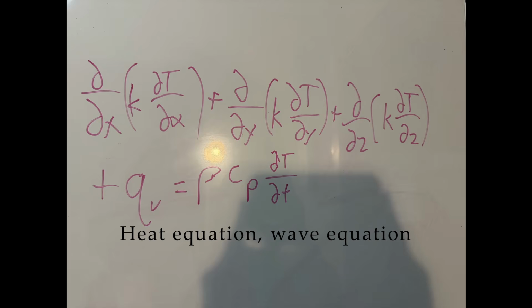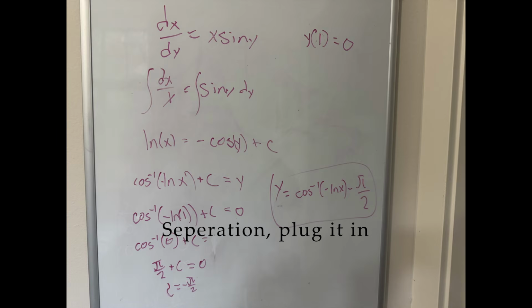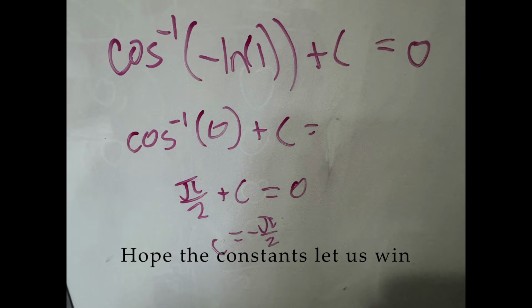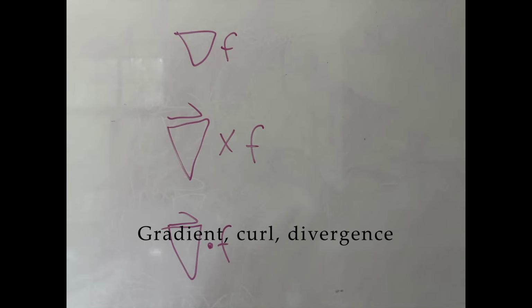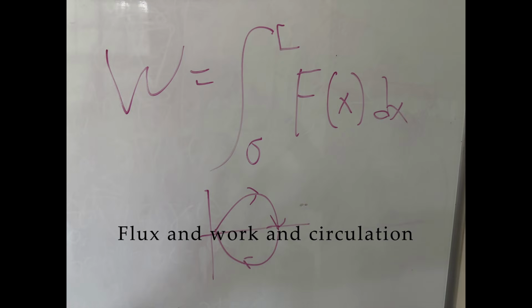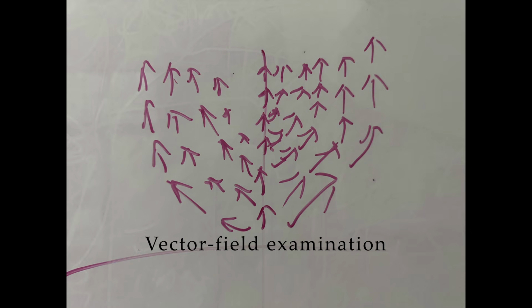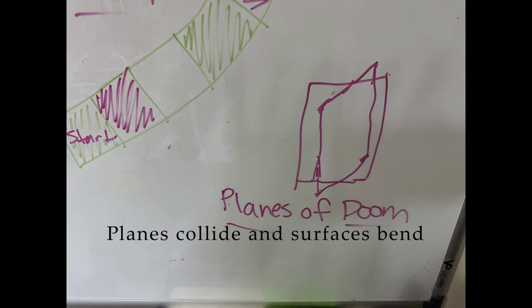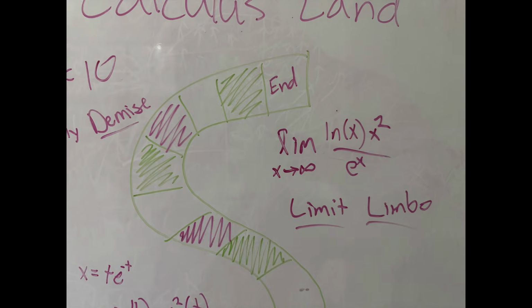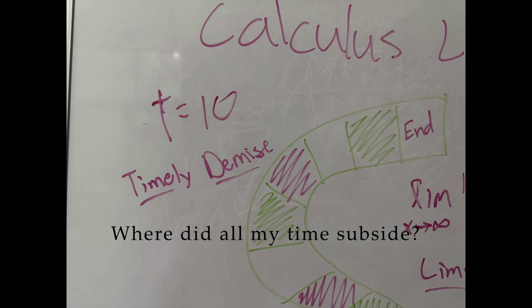Heat equation, wave equation, boundary condition, frustration, separation, plug it in, hope the constants let us win. Gradient, curl, divergence, three-dimensional emergence, flux and work and circulation, vector field examination, planes collide and surfaces bend, parametric roads descend, limits hiding, bounds divide, where did all my time subside?